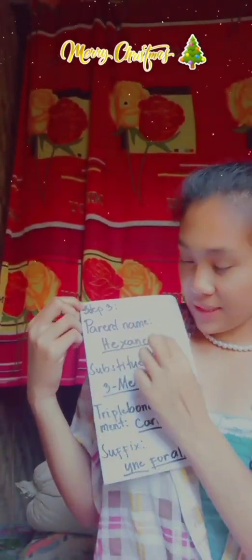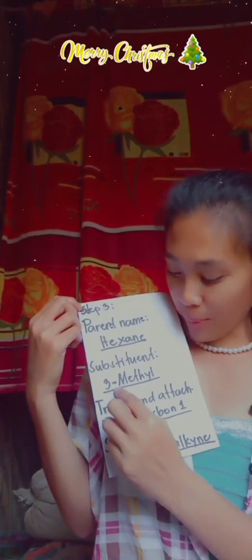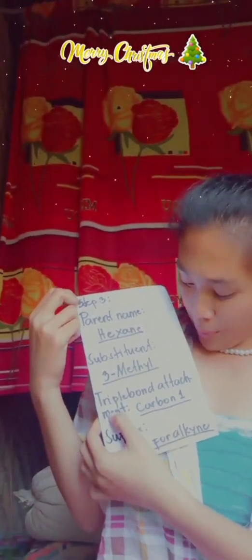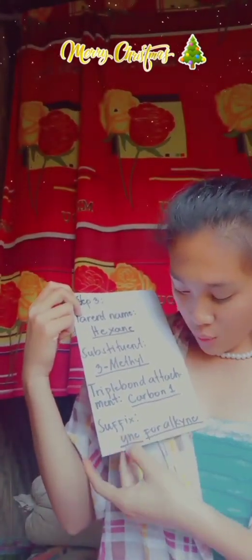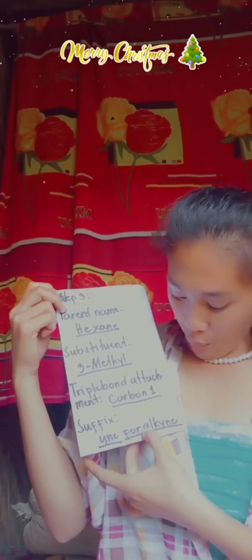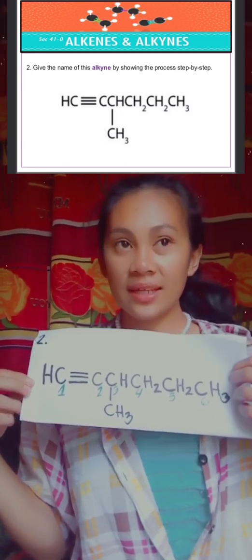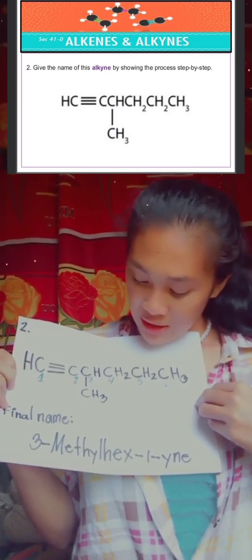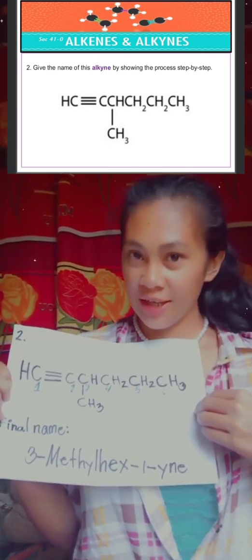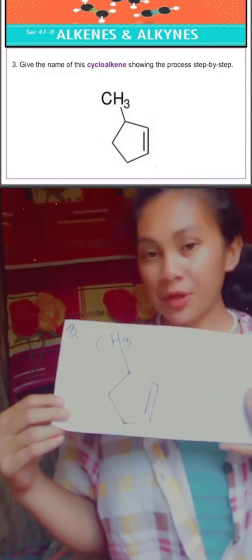So, our parent name hexane, substituent 3-methyl because our substituent is attached to carbon 3. And next, the triple bond attachment is carbon 1. Suffix -yne for alkyne. So therefore, the final name of this alkyne is 3-methylhex-1-yne. Let's move on to the next problem, which is problem number 3.